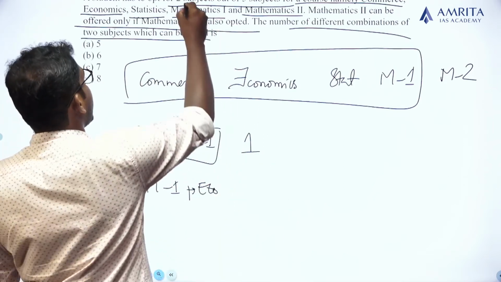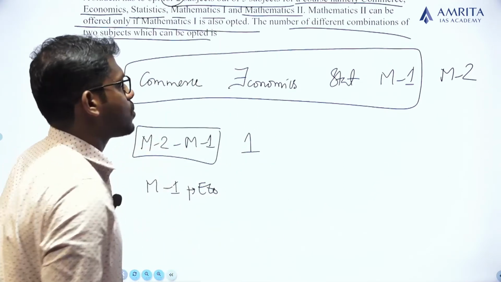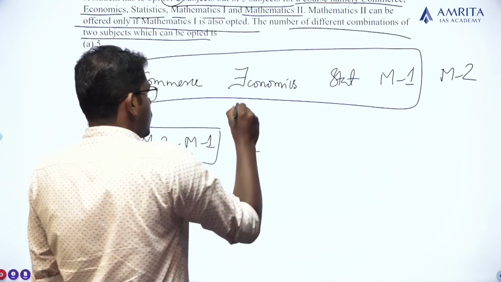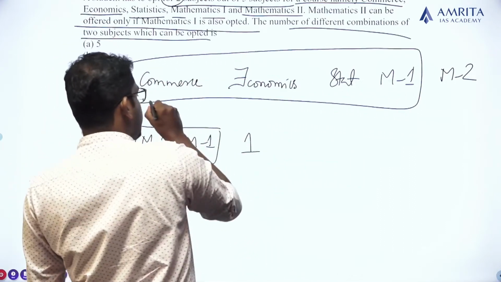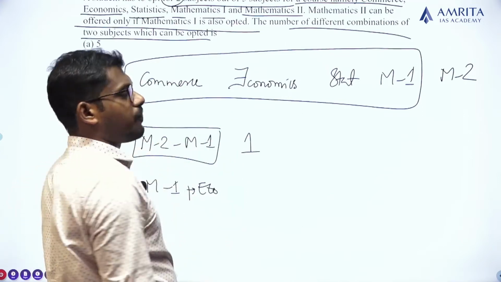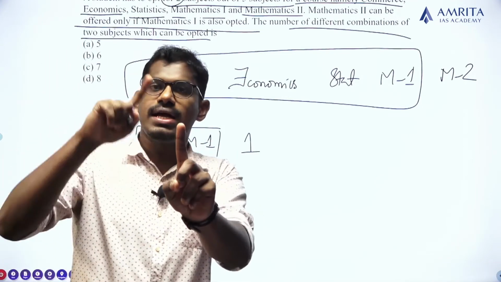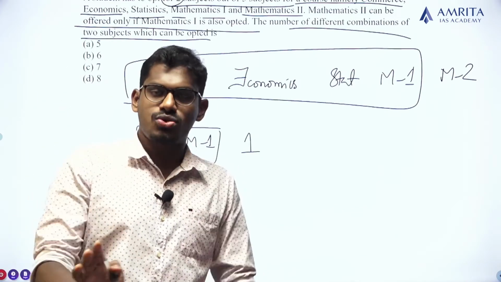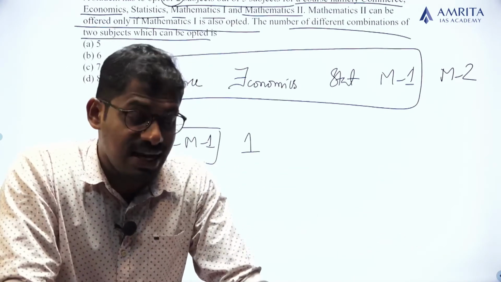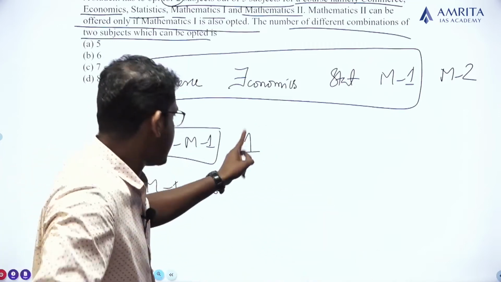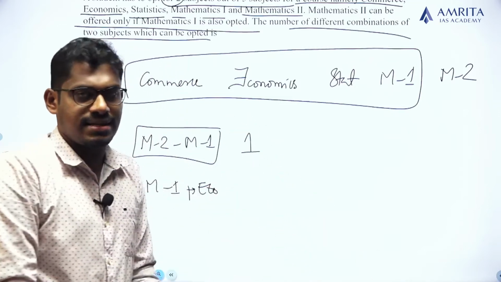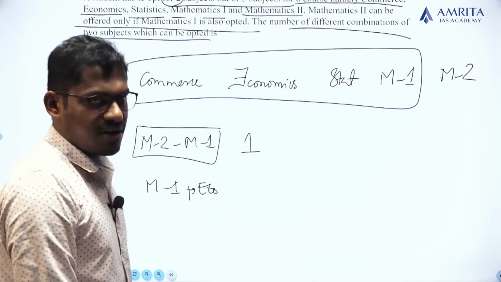A student has to opt for 2 subjects out of the 5 subjects. Now the remaining subjects are 4, because maths 2 can be possible in a single way, that is along with maths 1. Maths 2 cannot be taken along with any other subjects. So this is a single case which is reserved.